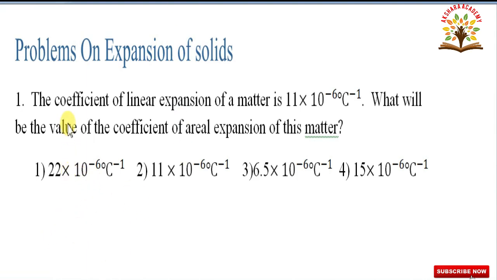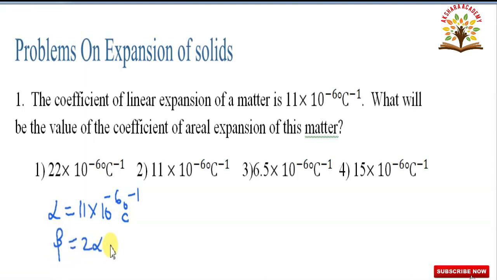What is given in this question? Coefficient of linear expansion of a matter is 11 into 10 to the power of minus 6 per degree centigrade. So, alpha is equal to 11 into 10 to the power of minus 6 degree centigrade inverse. What we have to calculate? Coefficient of areal expansion. It is denoted by the letter beta.